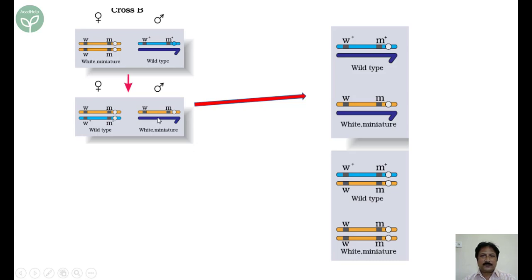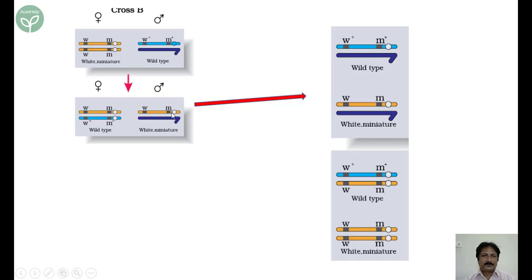This Y chromosome of the male can pair with this yellow chromosome. Here you can find the Y chromosome pairs with the WM female X chromosome. This Y chromosome pairs with the W plus M plus X chromosome from the female. So these two types.